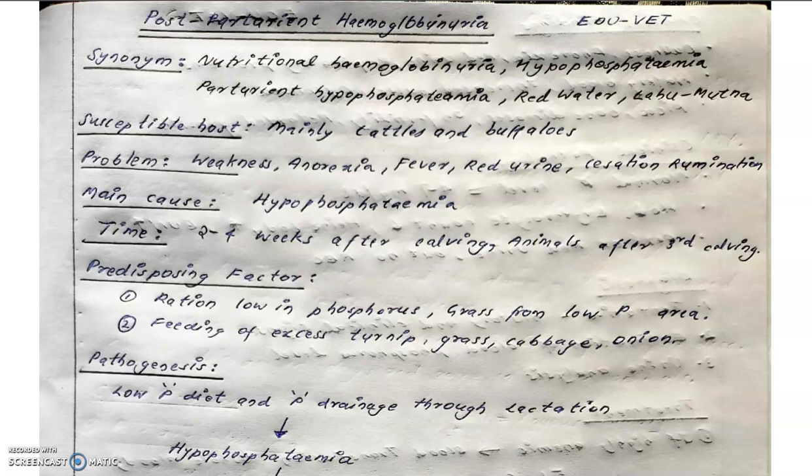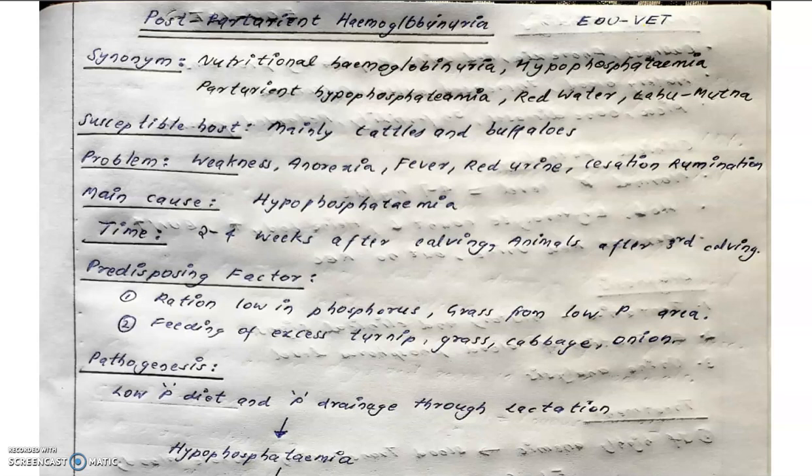So today we will be discussing a veterinary medicine topic, that is metabolic diseases in dairy animals. The disease is post-parturient hemoglobinuria. We are taking this video based on short notes and not on PowerPoint slides. Post-parturient hemoglobinuria is the passing out of hemoglobin through the urine after parturition. Due to some problems related to parturition, this disease happens.